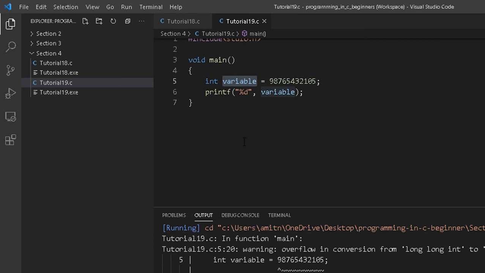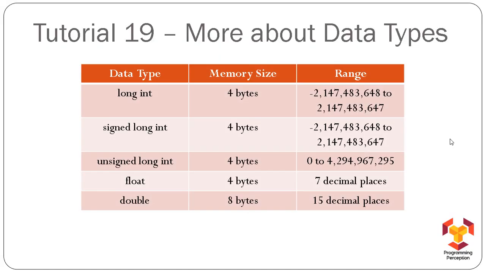But you can perform your own research on various other data types and check how much size they take in memory. And of course, you can even check whether the values are within the range or not. These ranges and everything else I have mentioned in this table.